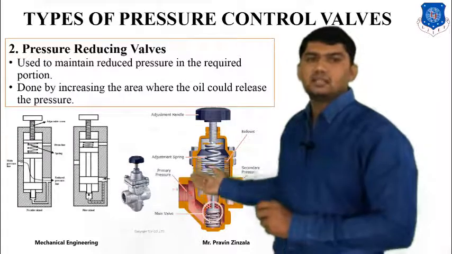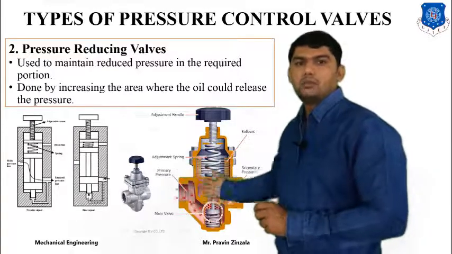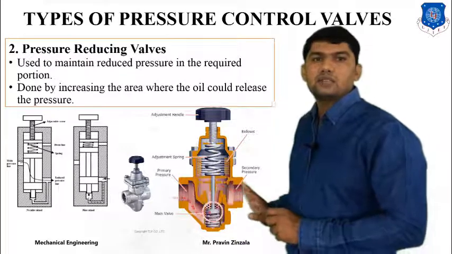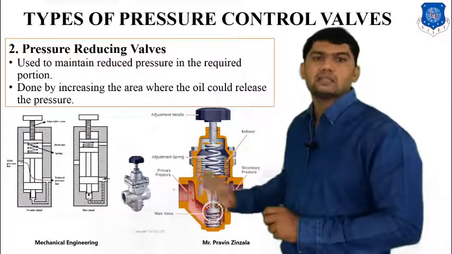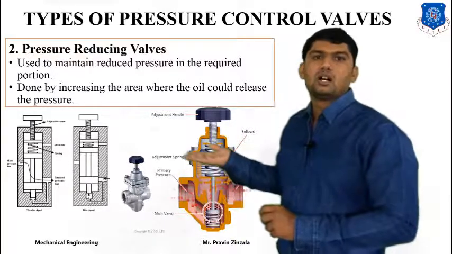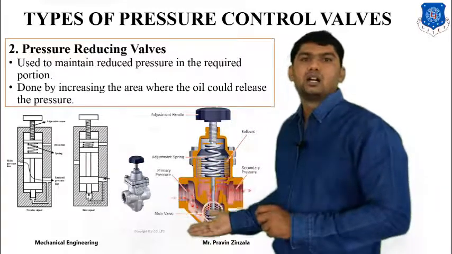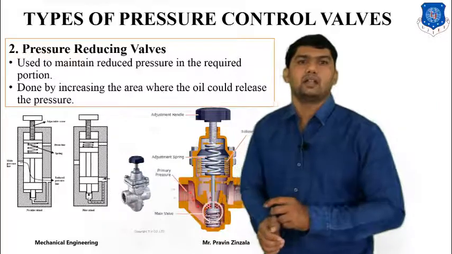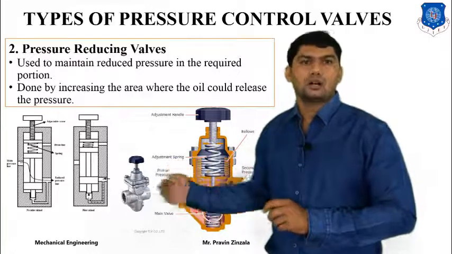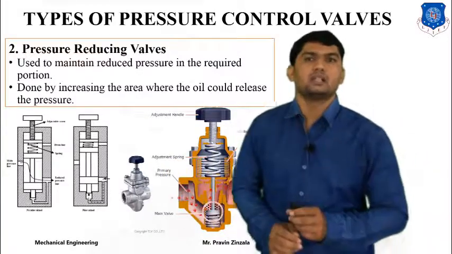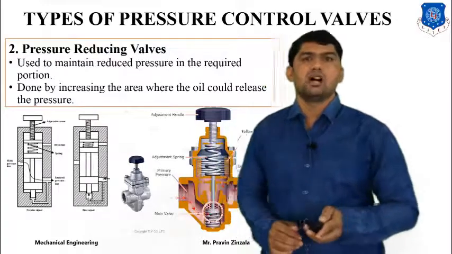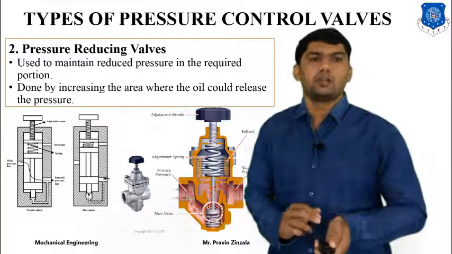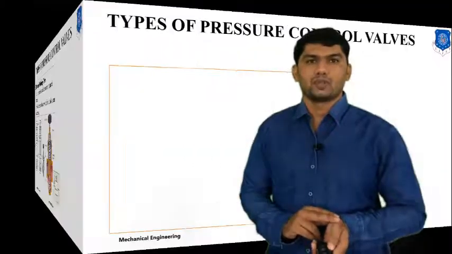The same here as in the diagram. First of all, the pump is connected to our system. What happens? Whenever the outlet pressure increases, it creates back pressure, and this spool will be moved up, and it will reduce the area of flow, and it will reduce the pressure. So we can say that it is the pressure reducing valve, which maintains the reduced pressure for the particular component.